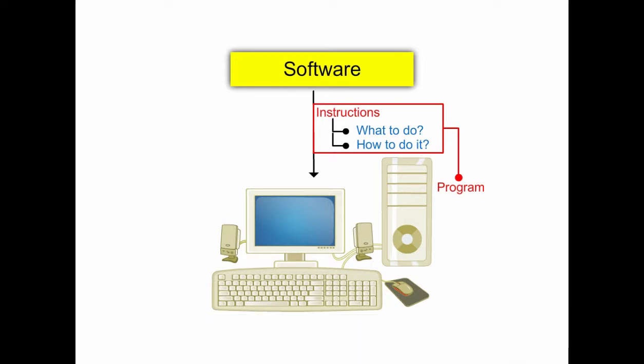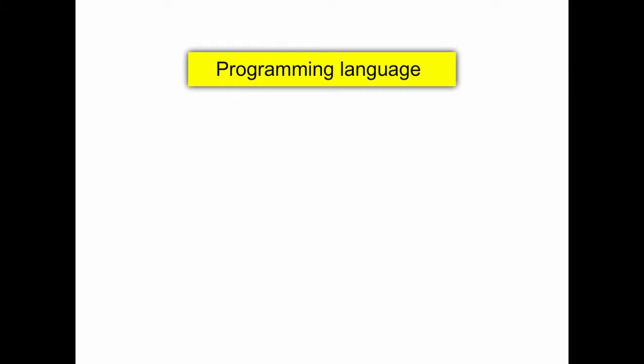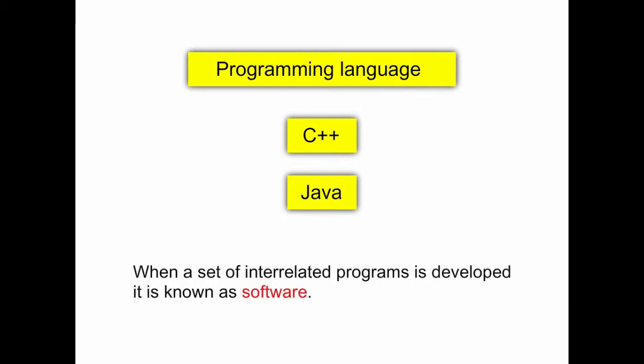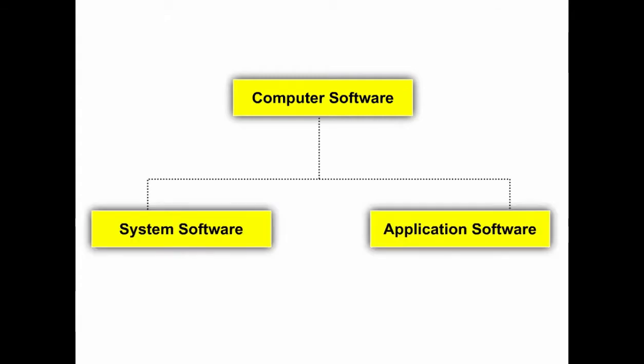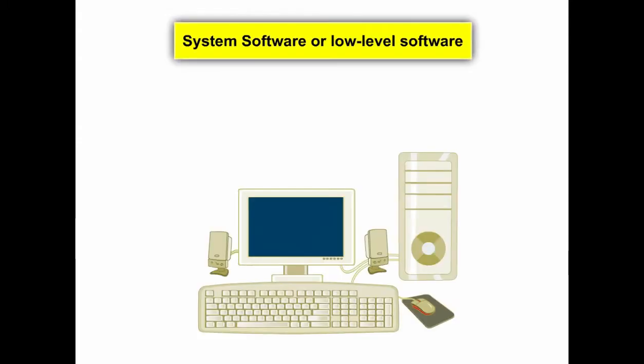To write a program, we need a language. A program is written in a programming language. Some examples are C++ and Java. When a set of interrelated programs is developed, it is called a software. Computer software can be classified into two categories: system software and application software.